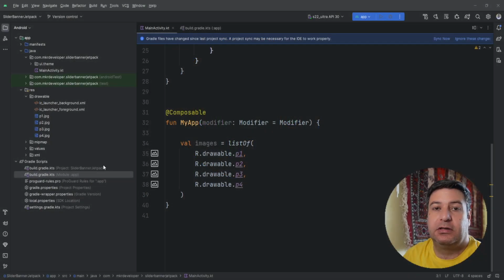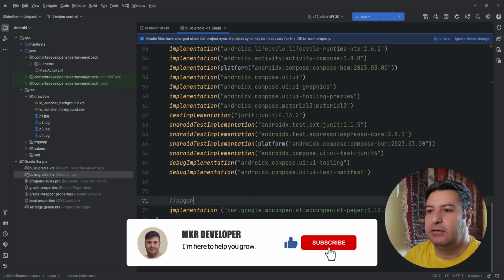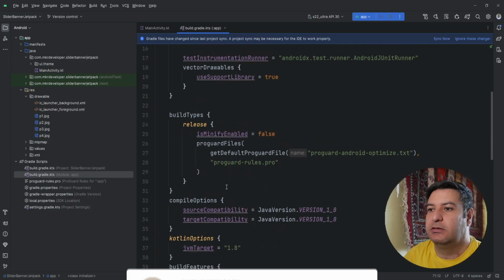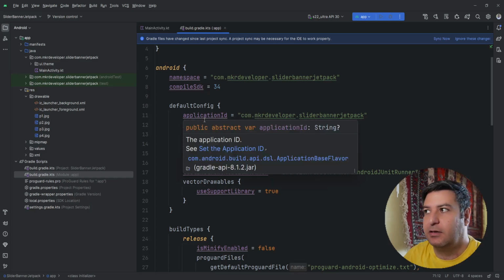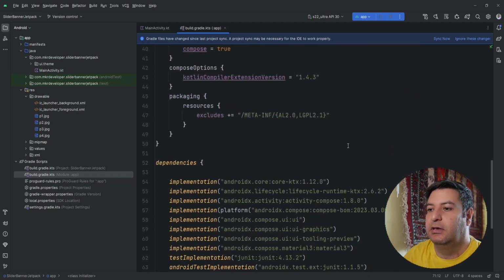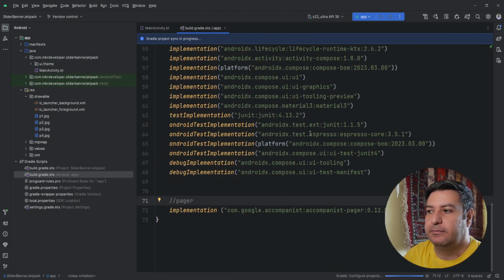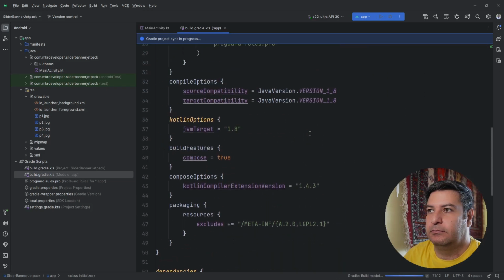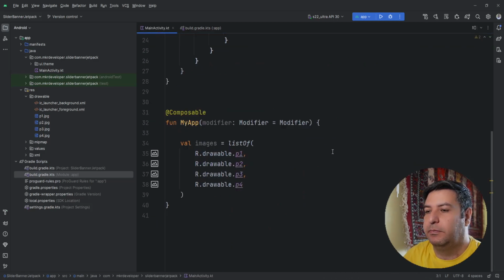Before I start recording, I have located 4 images in the drawable, and also in the Gradle I have added this dependency for the pager, and I've changed as always the target SDK and the compile SDK to 34 at this time that I'm recording this video. Then let's sync them, and we are ready to use the pager.